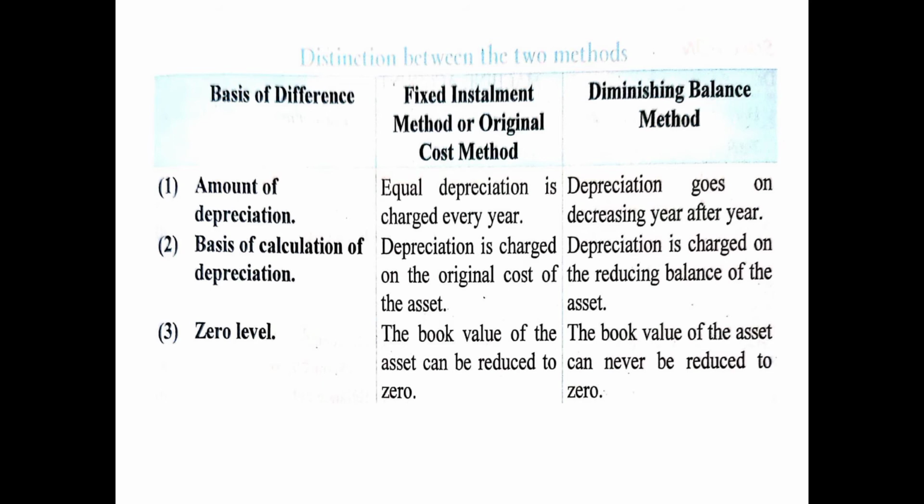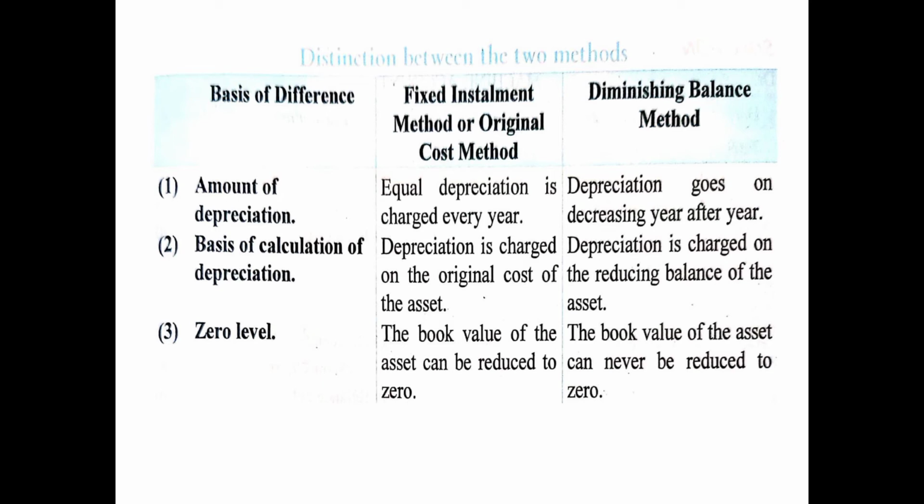Now, these are the differences between the two methods. It is a very important question which is asked in your papers, children. The difference between fixed installment method or original cost method and diminishing balance method. The first point of difference is amount of depreciation. In case of original cost method, equal depreciation is charged every year, whereas in case of diminishing balance method, the depreciation goes on decreasing year after year.